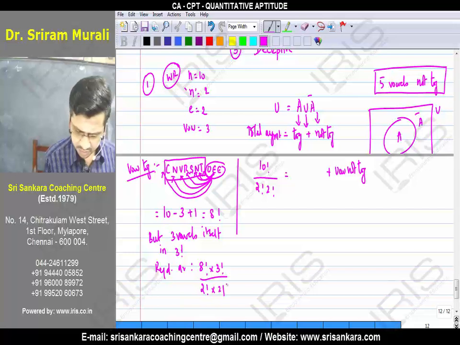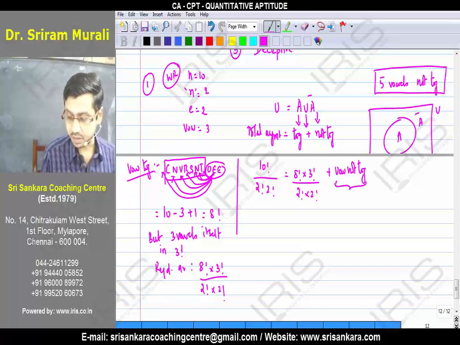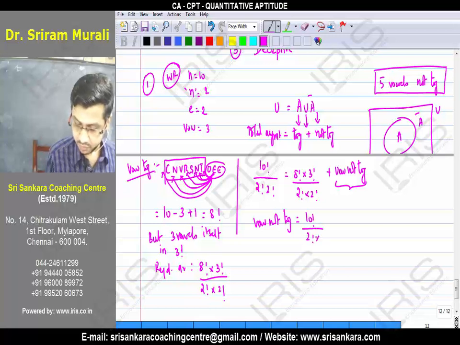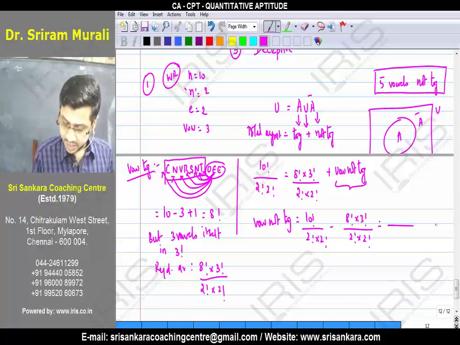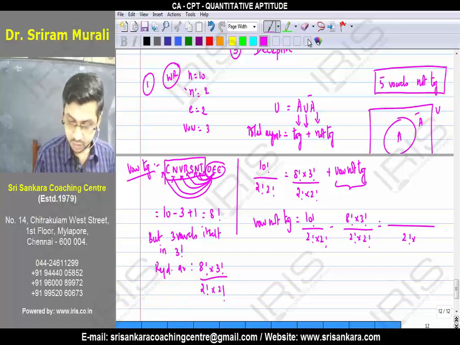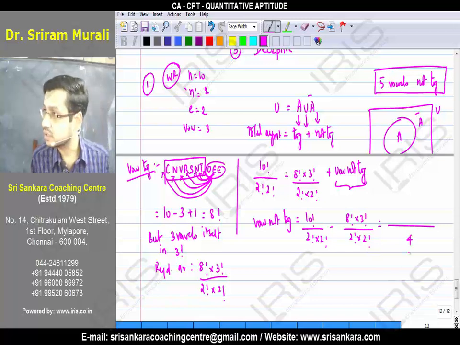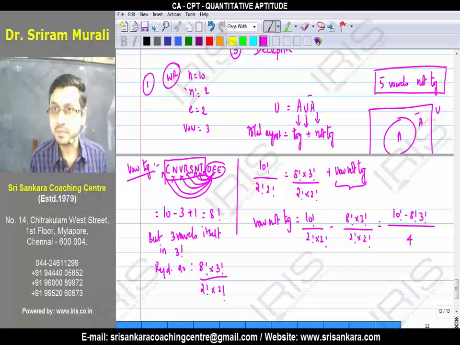Now can I substitute this 2 factorial here? 8 factorial into 3 factorial divided by 2 factorial into 2 factorial. What is your requirement? Vowels not together. Vowels not together is equal to 10 factorial divided by 2 factorial into 2 factorial, minus 8 factorial into 3 factorial divided by 2 factorial into 2 factorial. Any questions? Now can I take the LCM? 2 factorial into 2 factorial is 4, so the LCM is 4. Now what is the numerator? 10 factorial minus 8 factorial into 3 factorial.